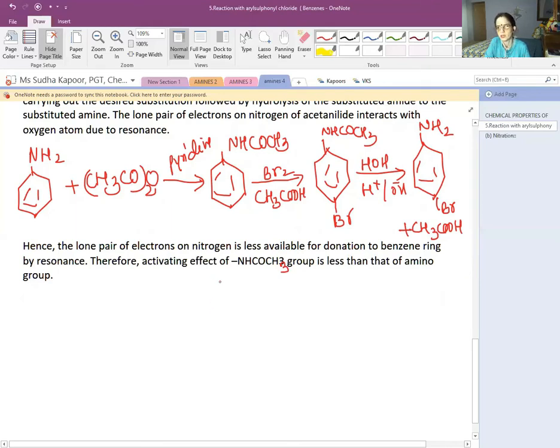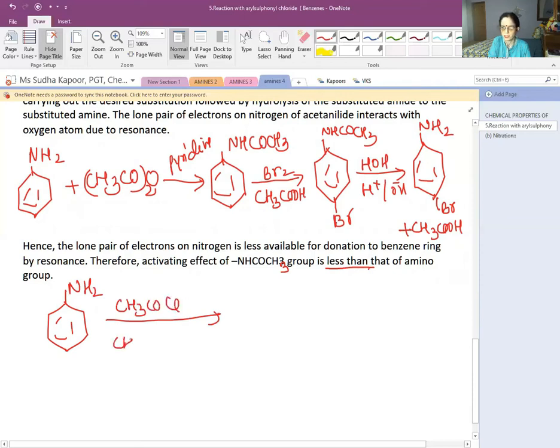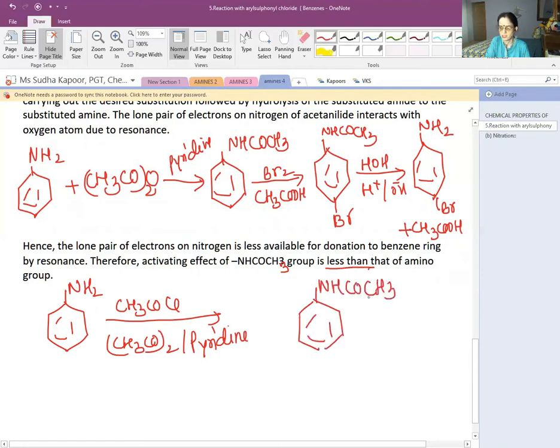Now, due to the lone pair undergoing resonance in the COCH3 part, the activating effect is reduced here. So let us see how things have taken place. If we have used aniline in the presence of CH3COCl or (CH3CO)2O with pyridine, then we will only be getting NHCOCH3, the substituted part, here.